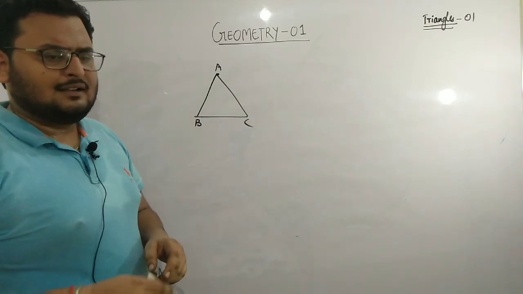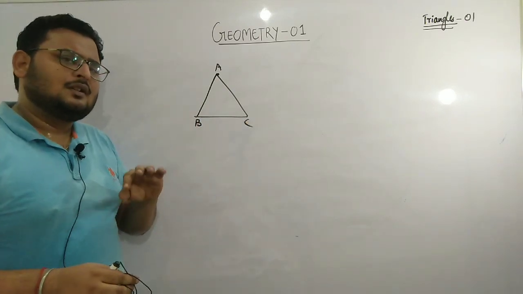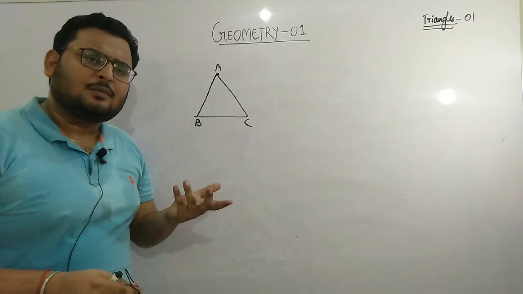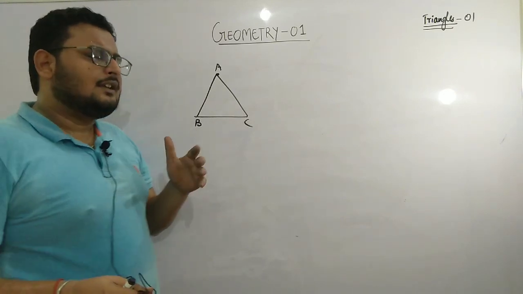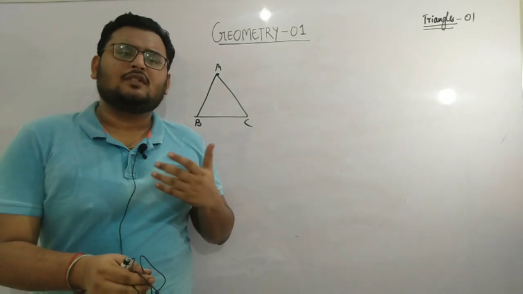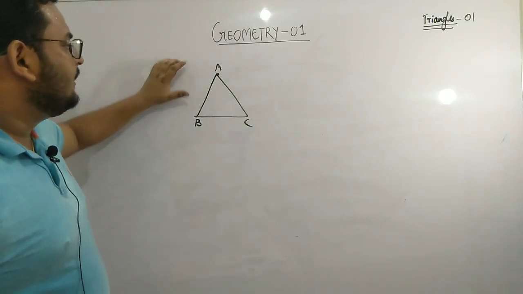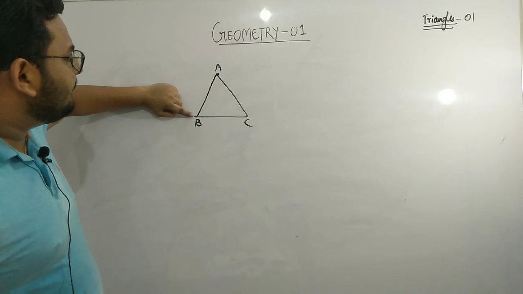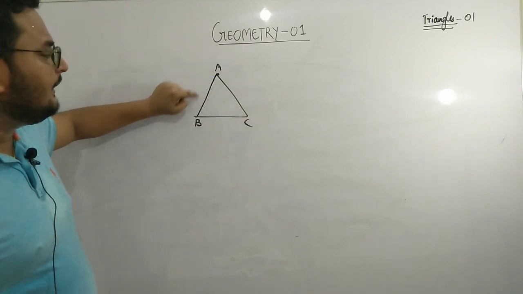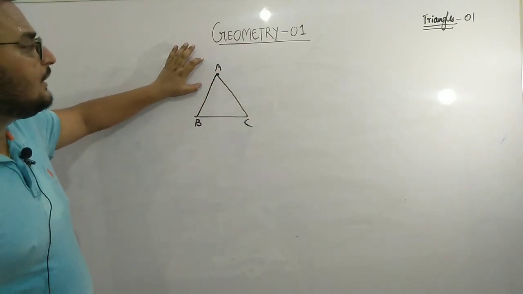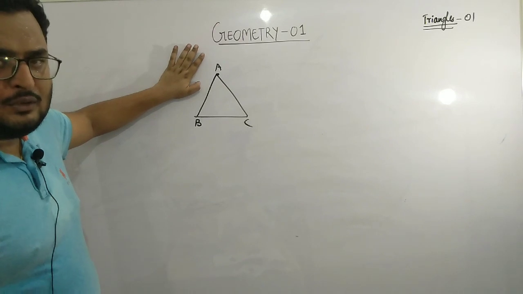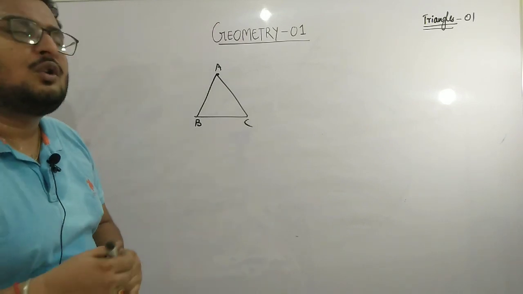You can also say that a triangle can be formed just by joining three non-collinear points. Look at the diagram. There are three points A, B and C, and these are non-collinear points.